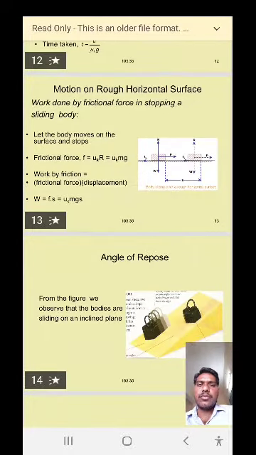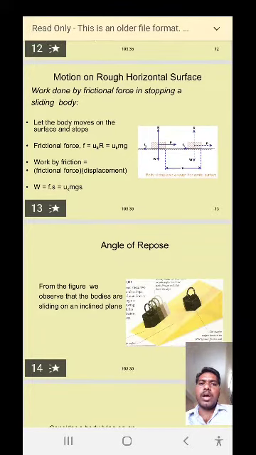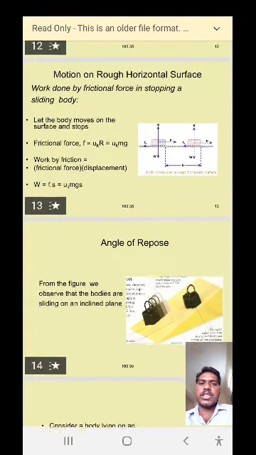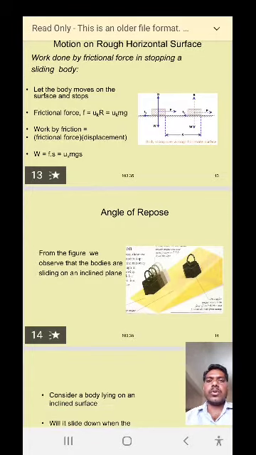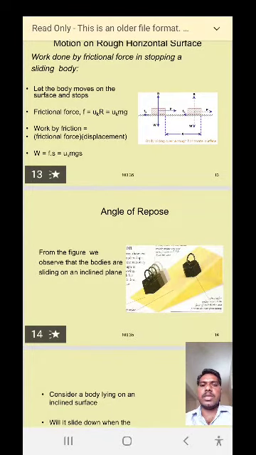So the frictional force F is equal to mu k into R, where R is equal to mg. By substituting the R value, that is the normal reaction, R is equal to mg, the frictional force F is equal to mu k into mg.